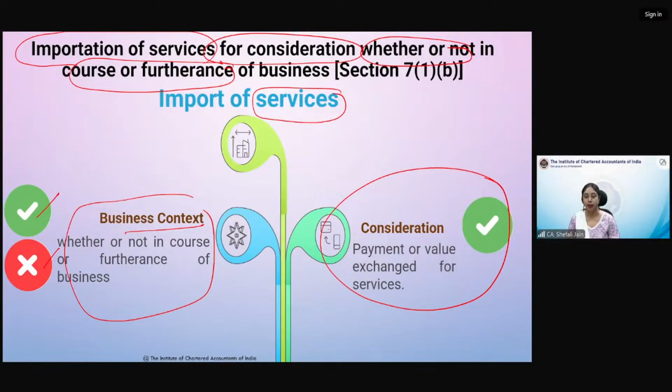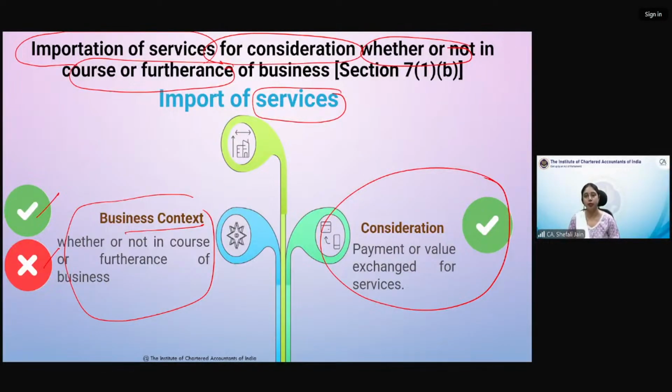One point you all bear in mind that when I am discussing the concept of supply, or we are doing the chapter of supply, that means अभी हम ये conclude नहीं कर रहे हैं कि GST इसके ऊपर levy होगा. That is a different thing separately that we will do in the course of our discussion in later chapters. But अभी जो हमें समझना है वो यही है कि import of services for consideration, but without business also will be a supply. It can be in course or furtherance of business also. It can be otherwise, not in course or furtherance of business. Then also it will be a supply.